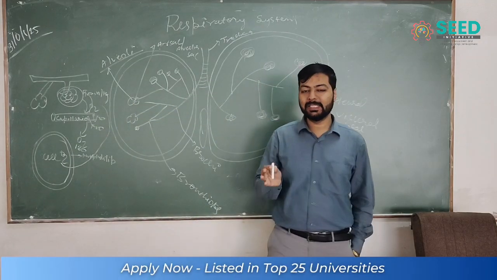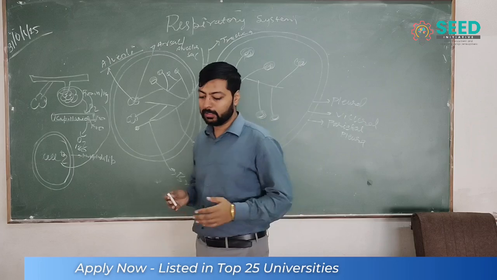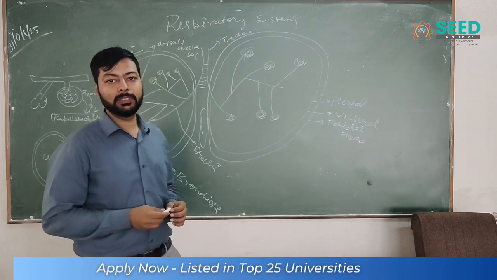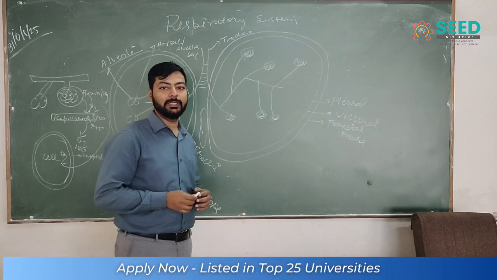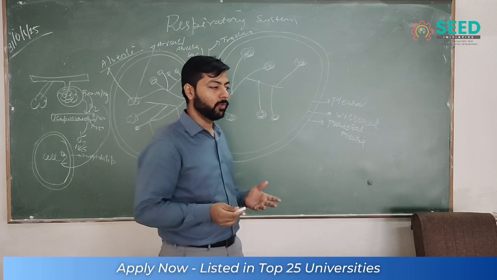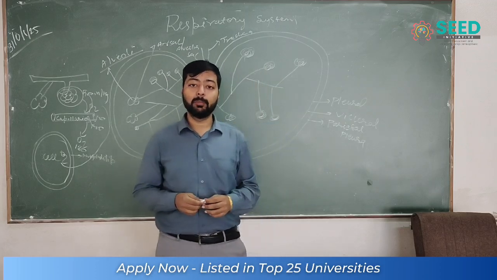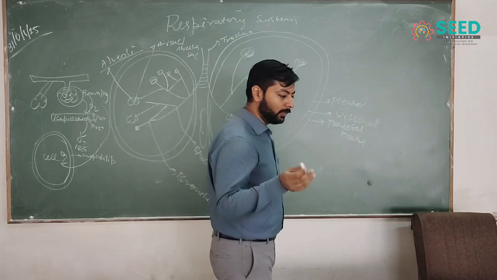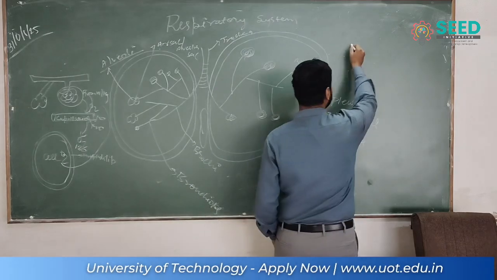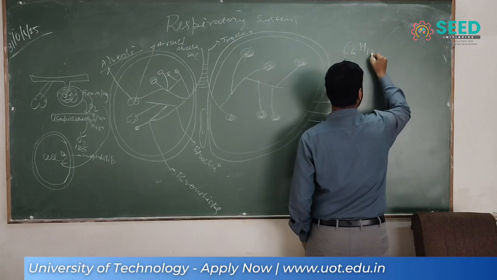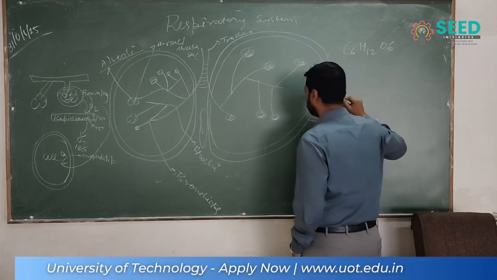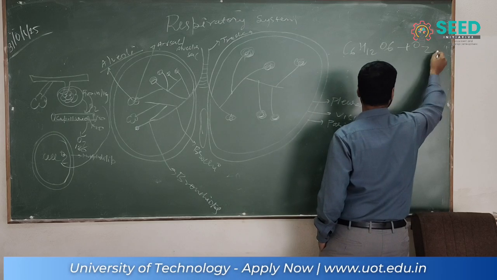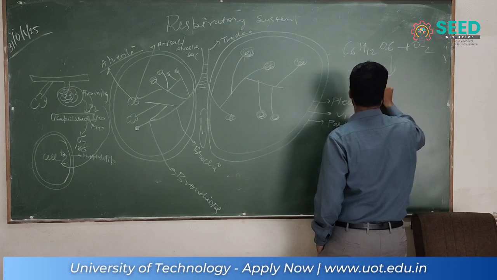So in this phenomenon, why do the cells need oxygen? Because our body needs ATP. What is ATP? ATP is the energy form that our cells need. Our cells need C6H12O6, that is glucose, plus oxygen, which gives pyruvate.